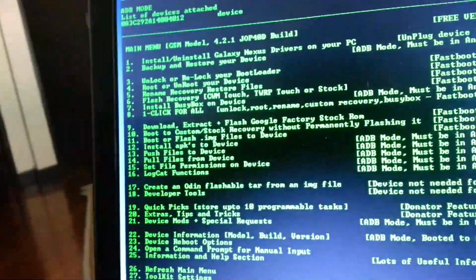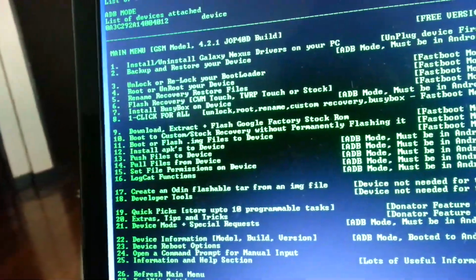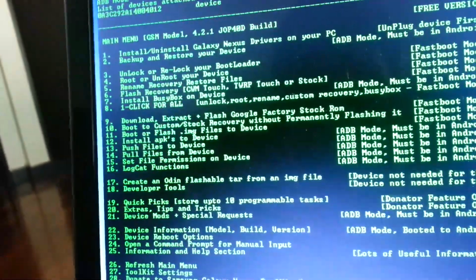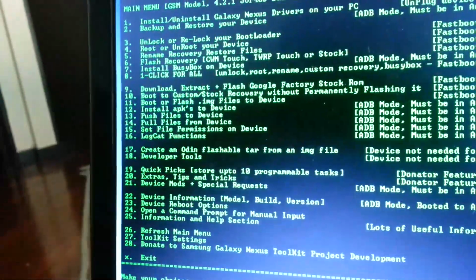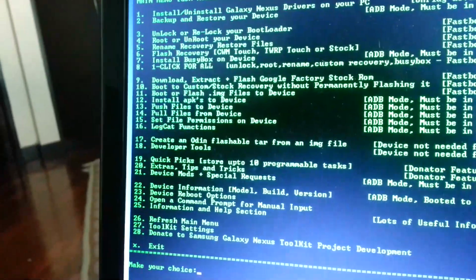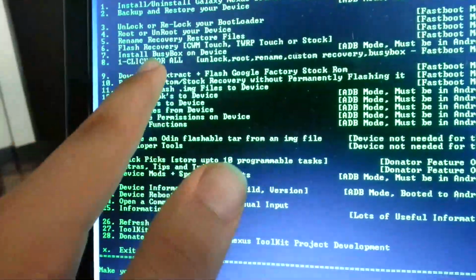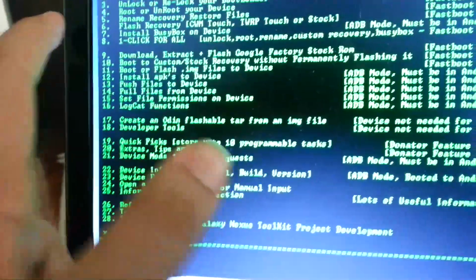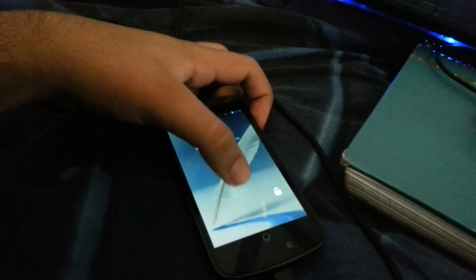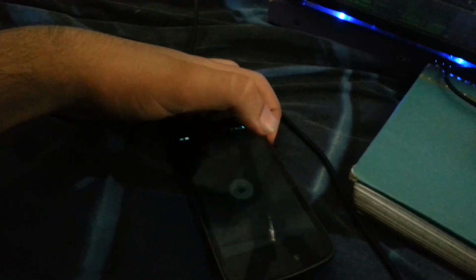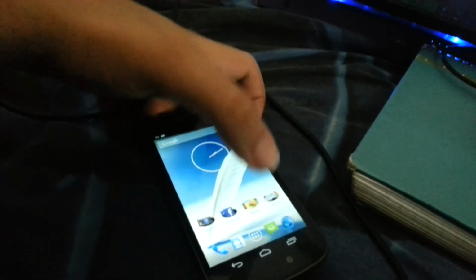Then you're gonna have to root your device, then flash recovery. One thing I have to tell you is that I already have a video on how to install Torque recovery on your Galaxy Nexus.